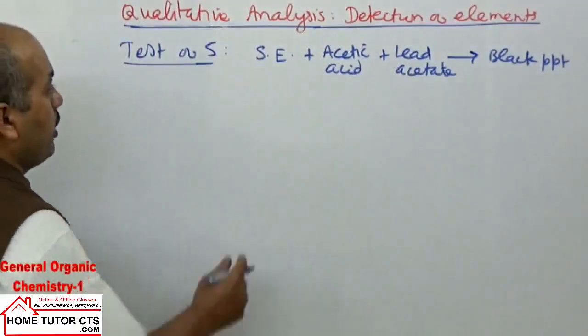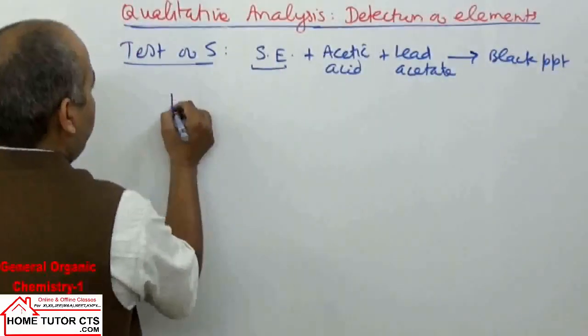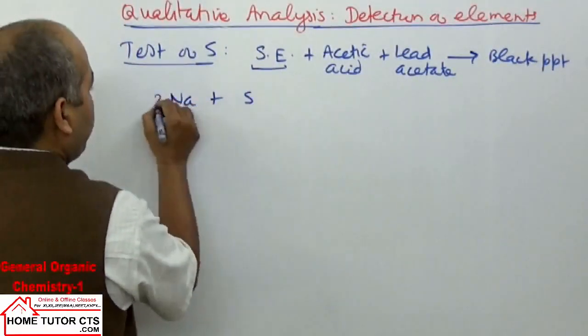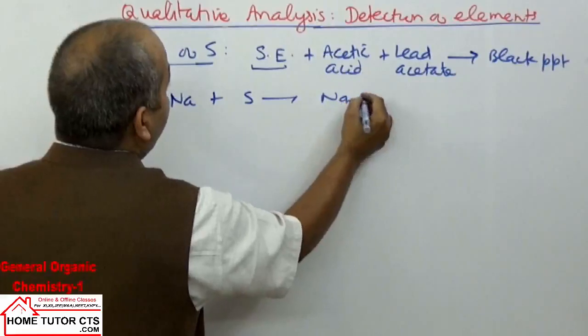What is the reaction involved here? In sodium extract, we have sodium plus sulfur, which will form sodium sulfide.